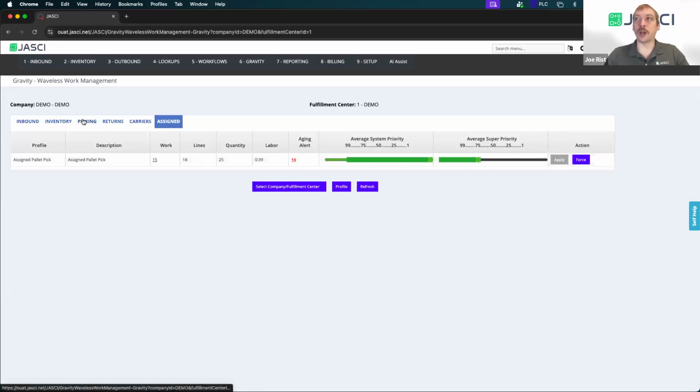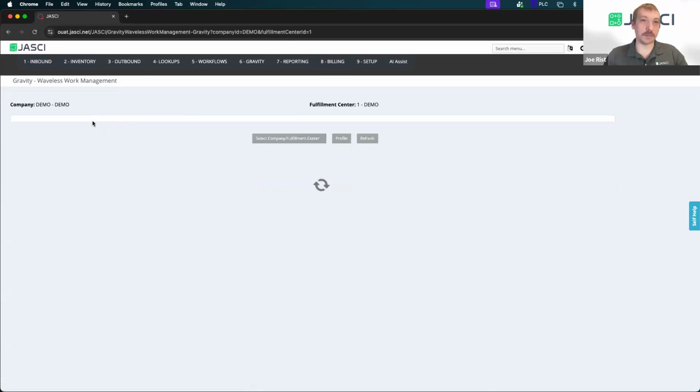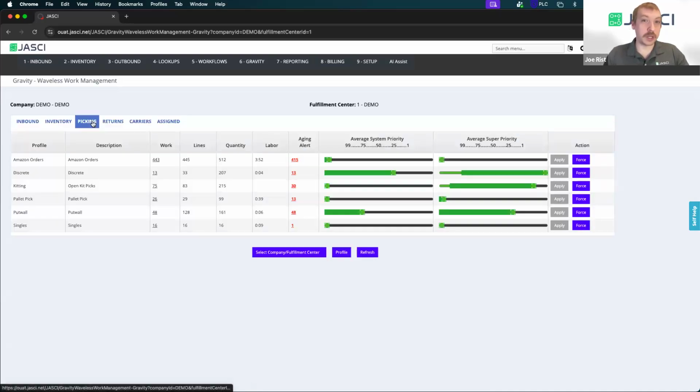So just something I always recommend with Gravity is to keep an assigned profile so you can constantly monitor work that's out there that may have got assigned to someone who went home, changed what they were doing that day. Maybe they got let go or sick or something. So it's important to be able to have that. But let's go to our picking, for example.